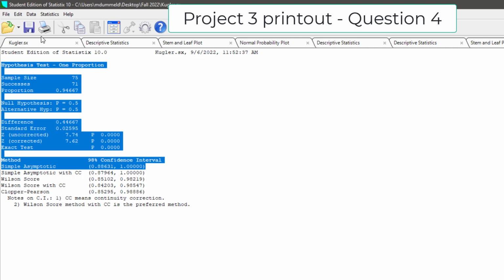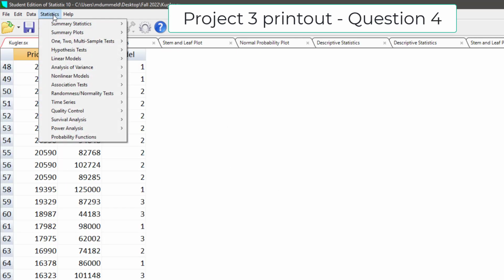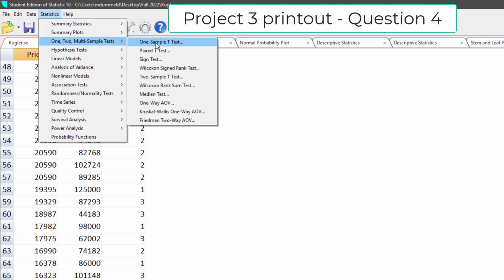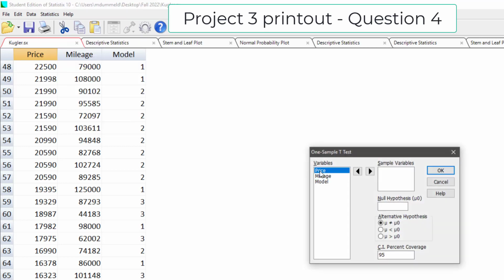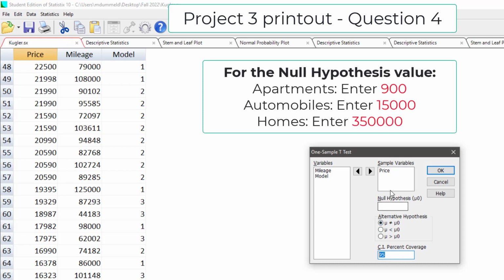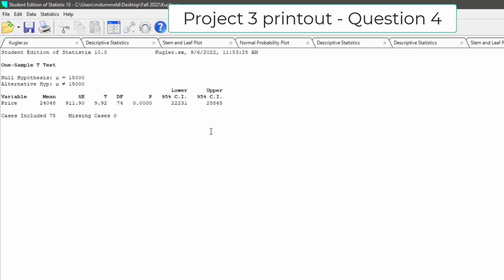Question 4 is a test of hypothesis question. So I'm going to come back to the data. I'm going to do a 1-2 multi-sample test, and I'm going to work with the price. Again, everyone has a price variable. I'm going to do a not equal to test. This number here is irrelevant. And then depending on which data set you're working with, you have to choose the correct value. For the apartments, it's not equal to 900, so I put a 900 here. For the automobiles, it's 15,000, and for the homes, it's 350,000. No commas, and I'll hit OK, and that's my 4th printout.